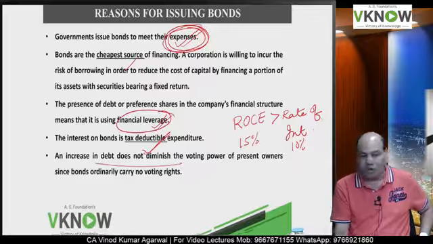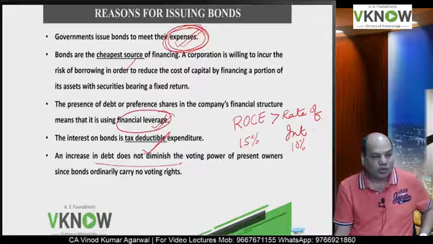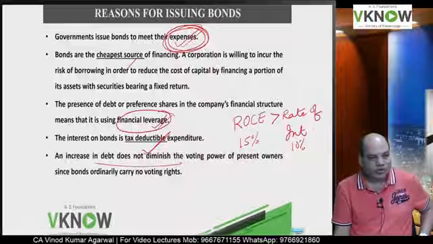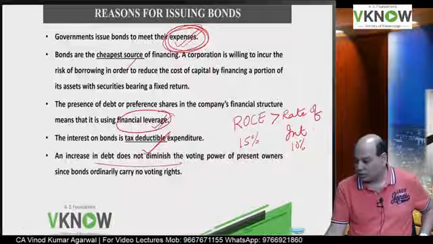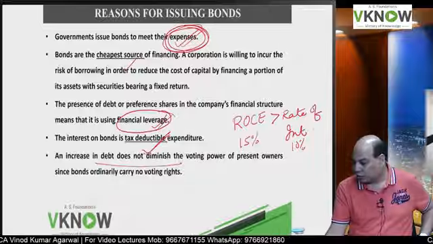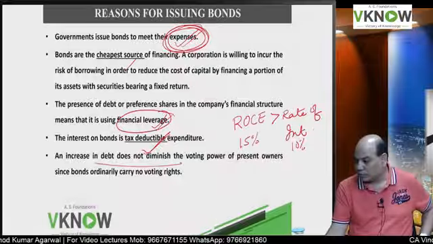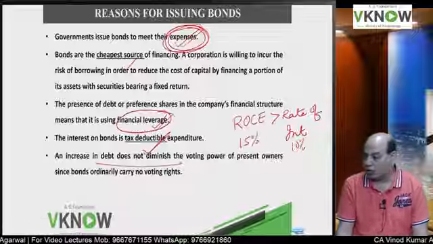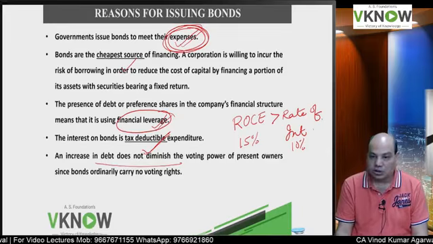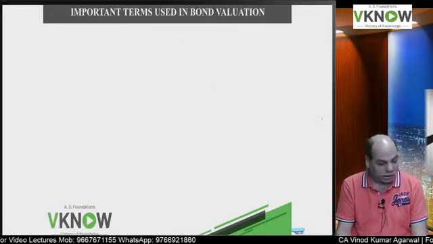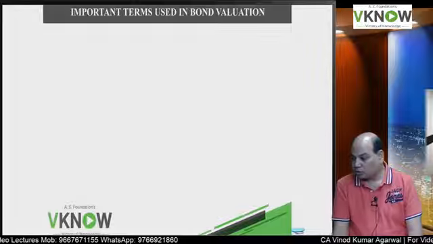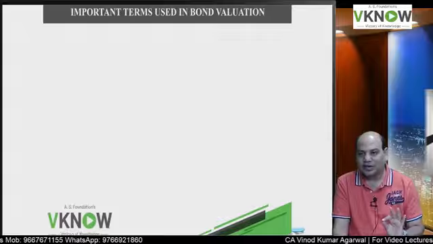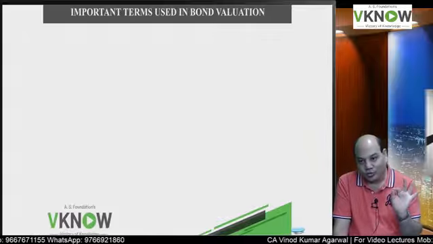Another reason why bonds are issued is that bondholders do not have voting rights, and therefore there is no dilution in the control. Control remains with the owner. You are able to raise funds, but without diluting the control. So that is another reason for issuing bonds. So this was some basic background I have created. The real chapter starts now. Now you have to be very attentive.